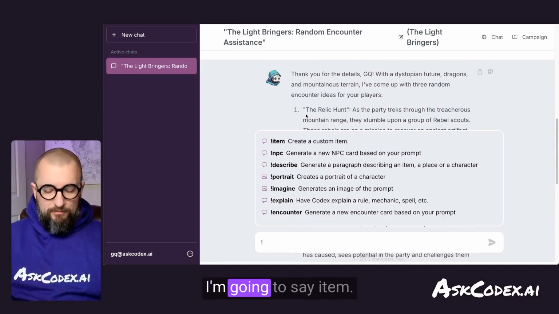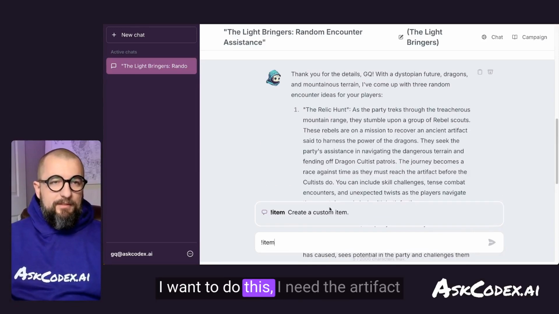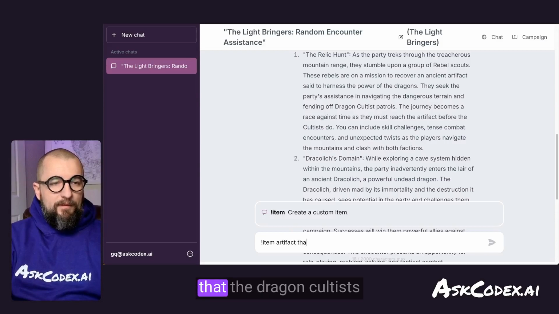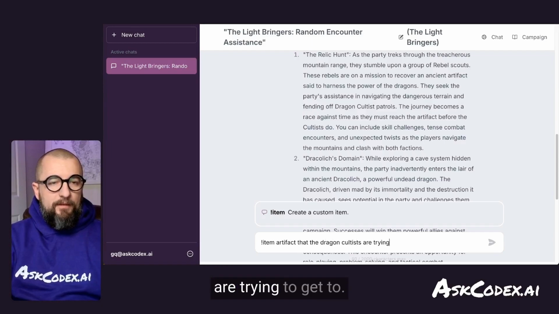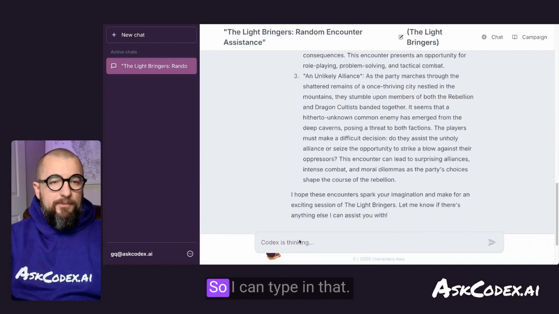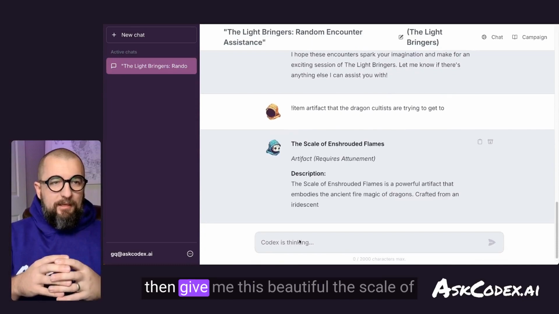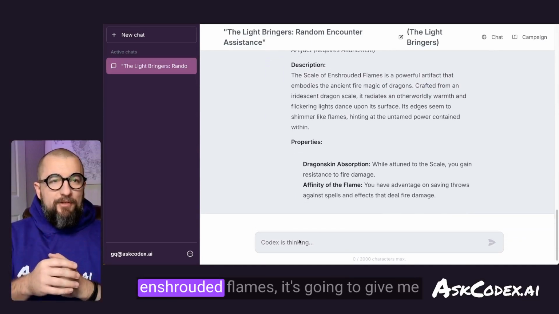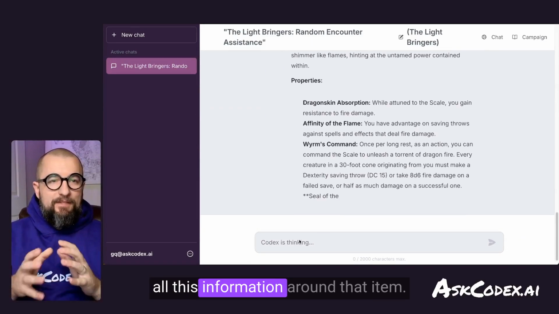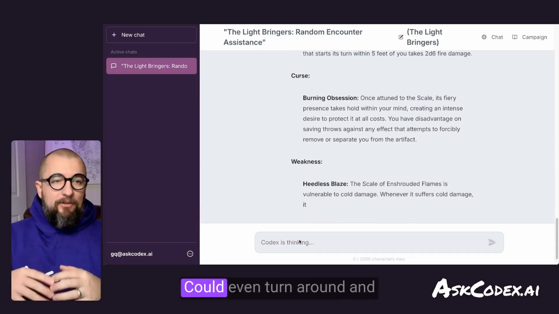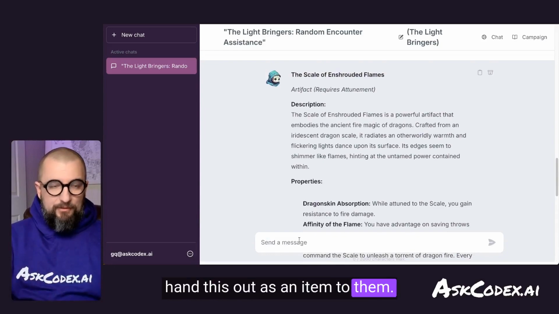I'm going to sit here and I'm going to say item. I want to do this. I need the artifact that the dragon cultists are trying to get to. So I can type in that. Now that item command is going to then give me this beautiful, the scale of enshrouded flames. It's going to give me all this information around that item. That way I can use it in there. Could even turn around and hand this out as an item to them.